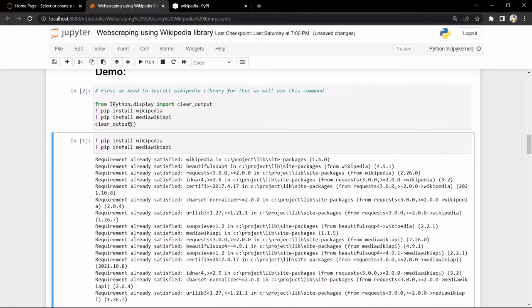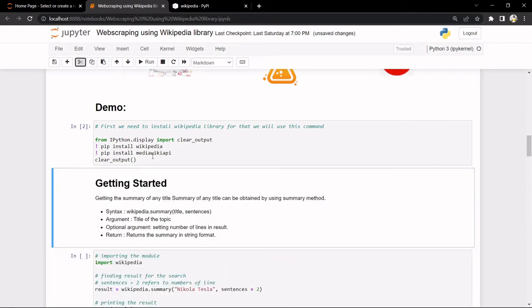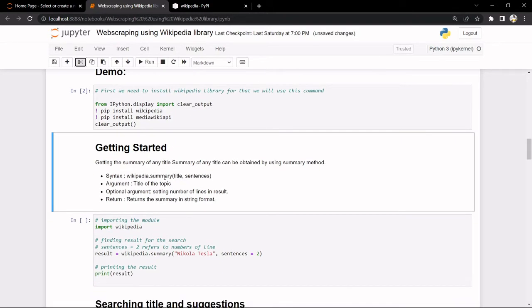So it's also saying requirement satisfied, but the output is gone. That's why I have used clear output, so we don't get this messy message that the library is installed or the library is just installing. So we use from IPython.display import clear_output to clear the output that we get. So let's get started with the Wikipedia library.